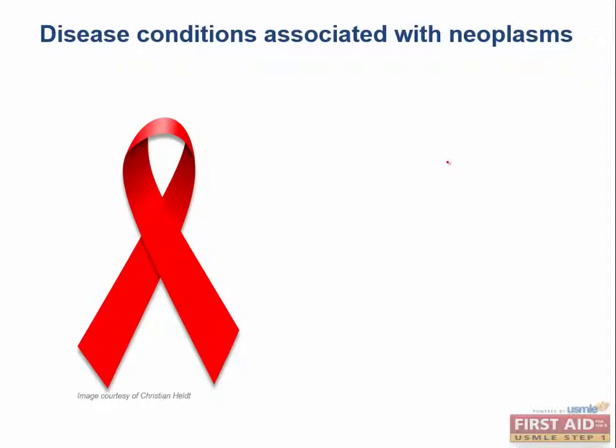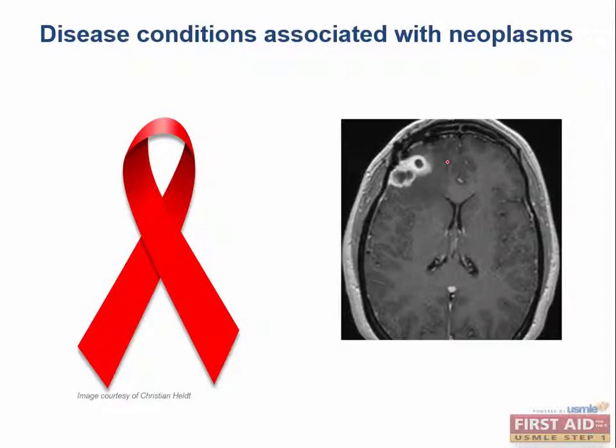What about an individual with AIDS? Okay, I didn't have one specific lesion for AIDS since it presents with a number of things, so I just put up this ribbon here. But let's say a patient who has known AIDS with a CD4 count of 25, very low, presents with mental status changes, confusion, and motor sensory deficits. A head CT shows this. What is that? There's a ring-enhancing lesion right there.